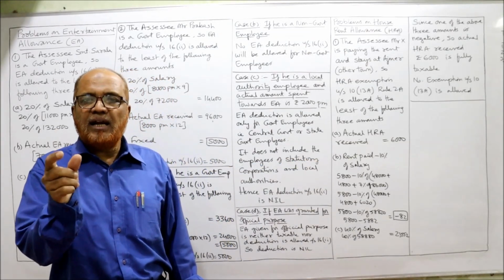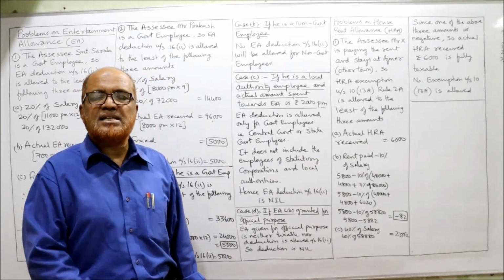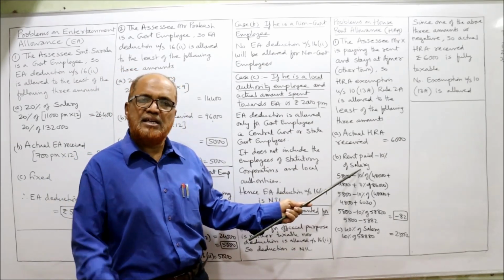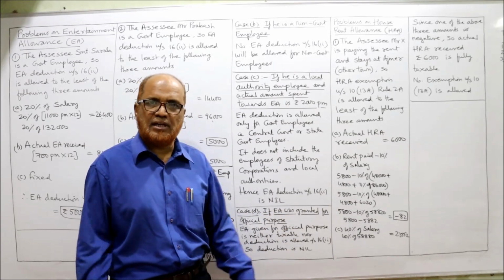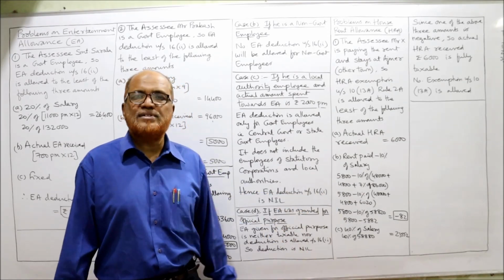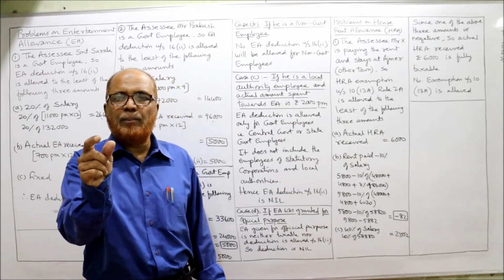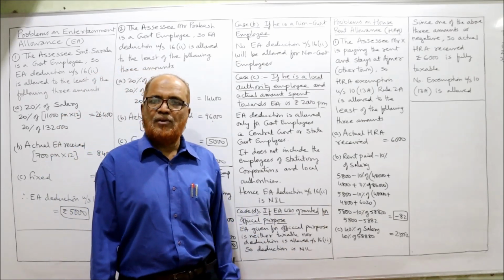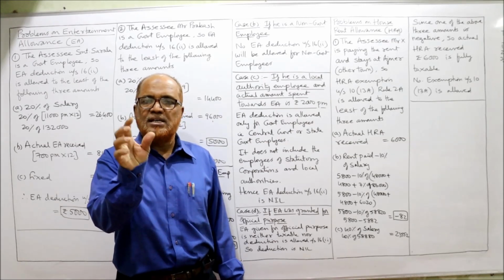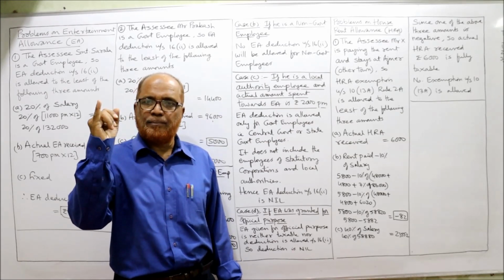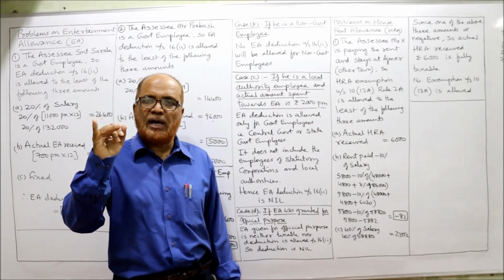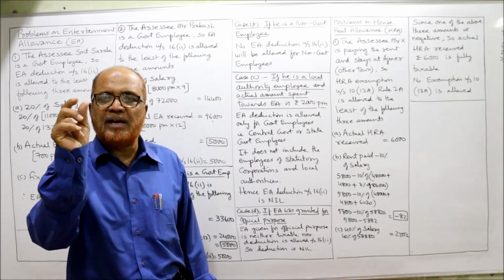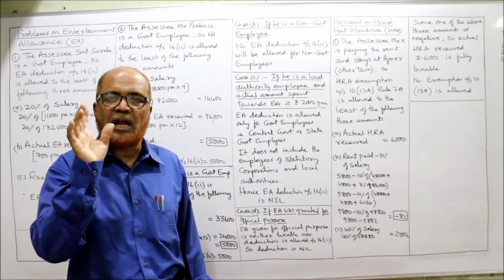Second one, rent paid minus 10% of salary. That is the provision. Rent paid is given in the problem, 5,800, given directly. 10% of salary. Now you have to remember the meaning of the term salary for HRA purpose. For HRA exemption purpose, salary means basic pay plus DA if it enters for retirement benefit, plus commission if it is based on fixed percentage on turnover.